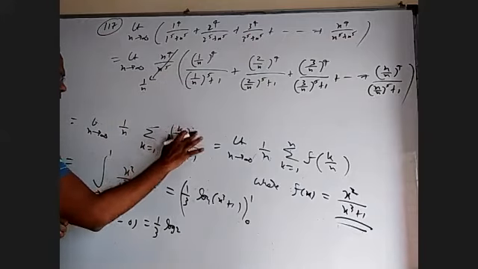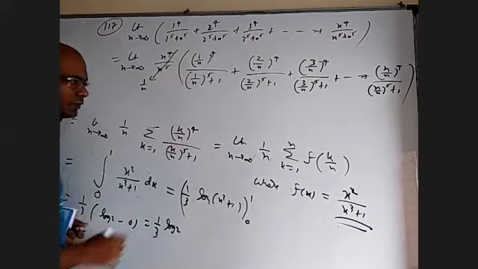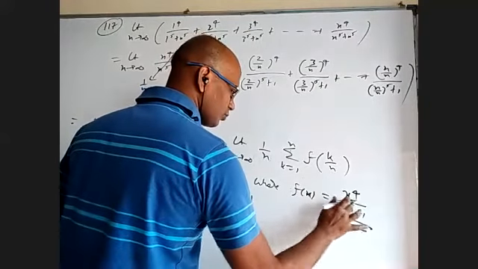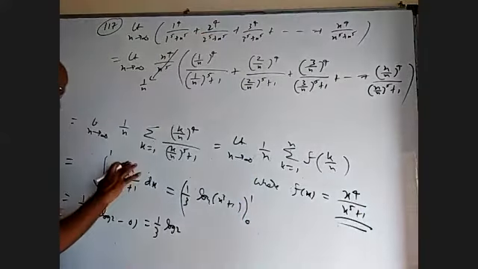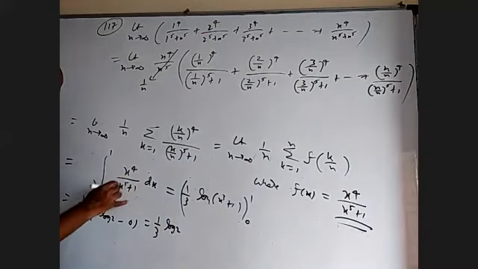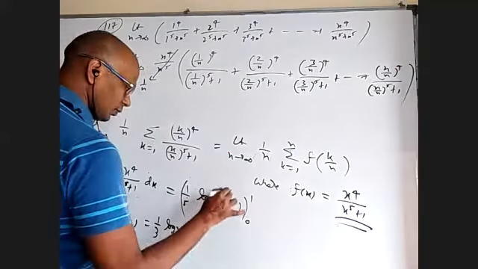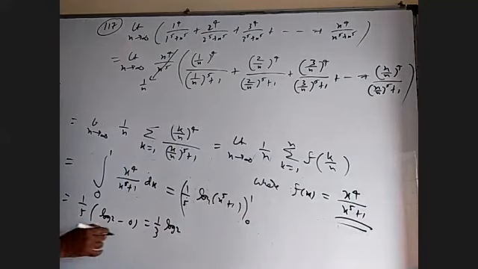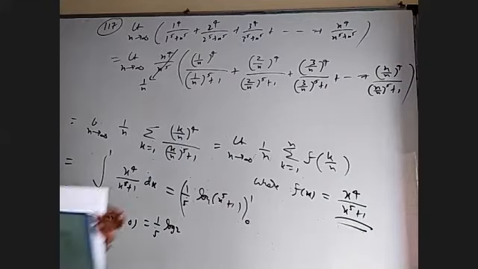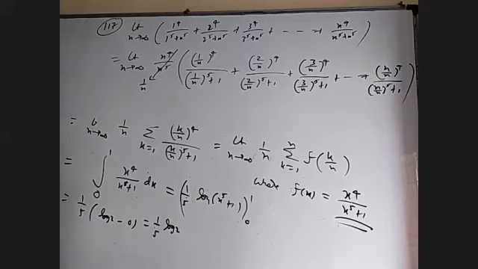Now, almost similar, the only thing is that it is 4 here and 5 here. The function is x power 4 by x power 5 plus 1. For this, the derivative of x power 5 plus 1 is 5x power 4, so 5 is required. Everything is same with 5 here, so 1 by 5 log. So 115, 116, 117, all three are almost straight, where 1 square, 1 cube, and 1 power 4 are.